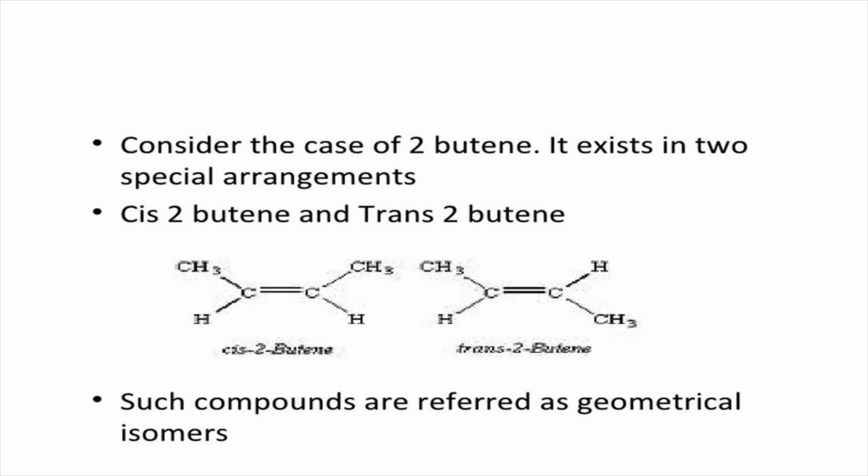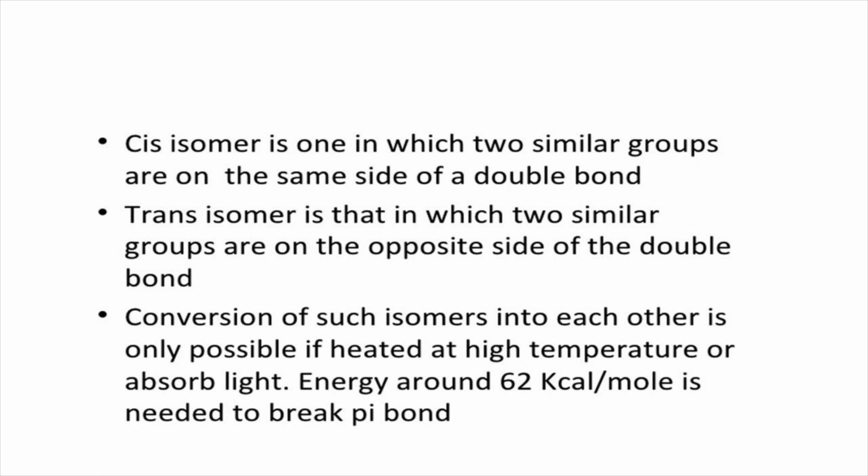Example, consider the case of 2-butene. It exists in two spatial arrangements. These are cis-2-butene and trans-2-butene. Such compounds are referred to as geometrical isomers. Cis isomer is one in which two similar groups are on the same side of a double bond. The trans isomer is that in which two similar groups are on the opposite side of the double bond.